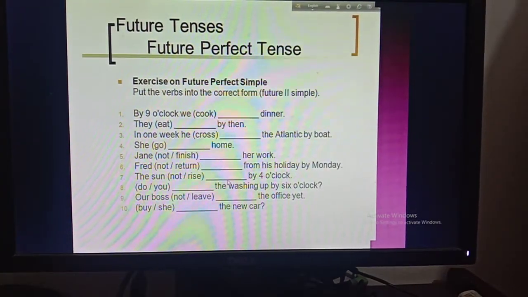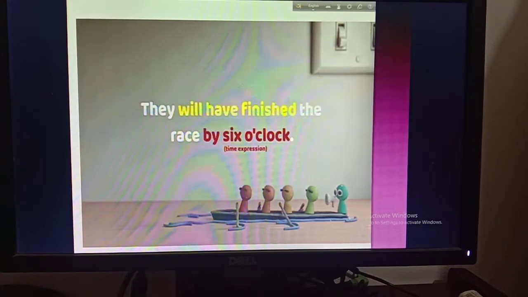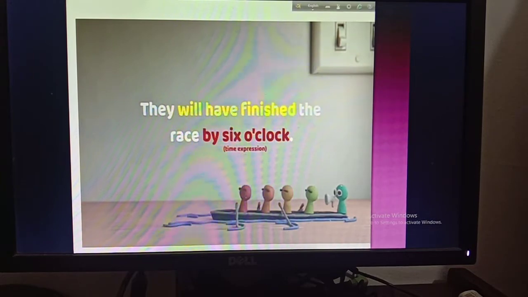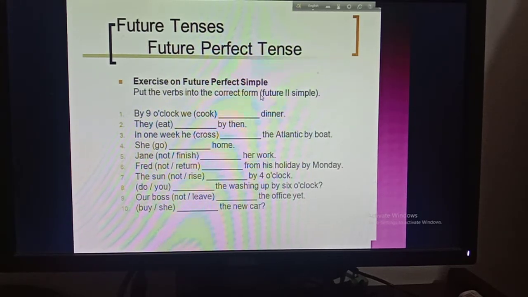Now boys, these are all about your future perfect tense. I think this is enough for you. So please learn all of the definition and also the examples and uses, then do this HW. Okay, this is HW number 1, exercise on future perfect tense. Okay, put the verbs into the correct form. Boys, I will upload these pictures for you so that you can write it down clearly in your CW copy.